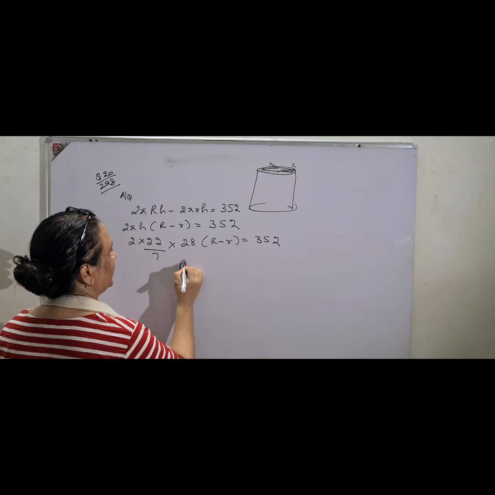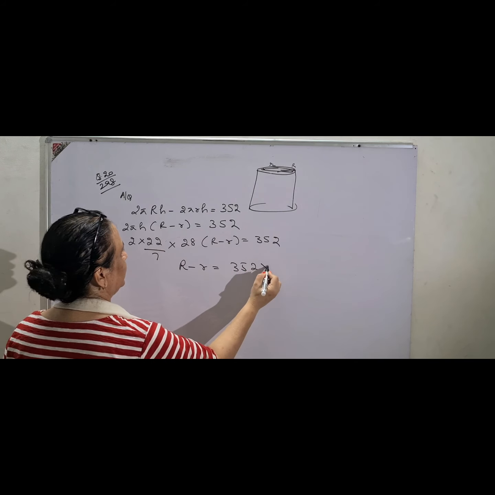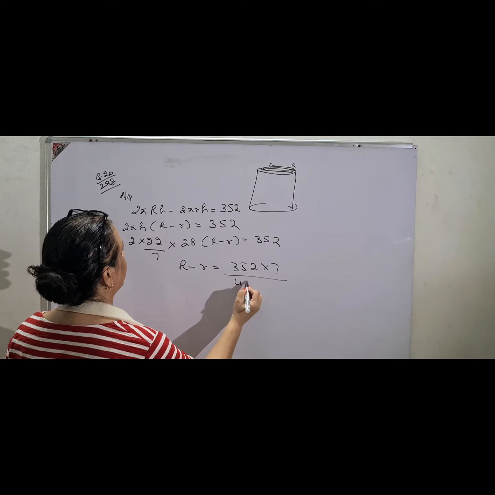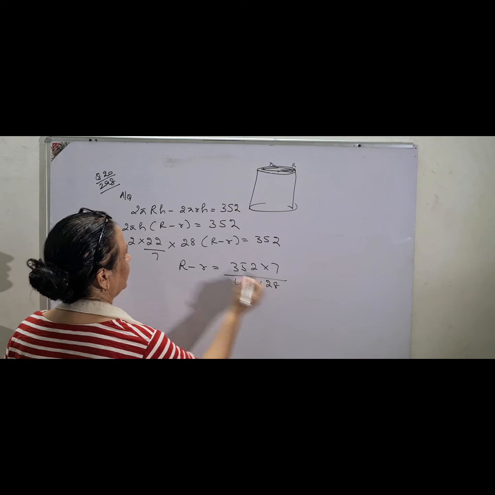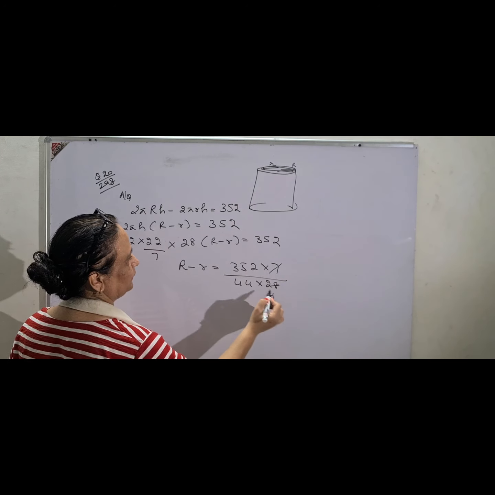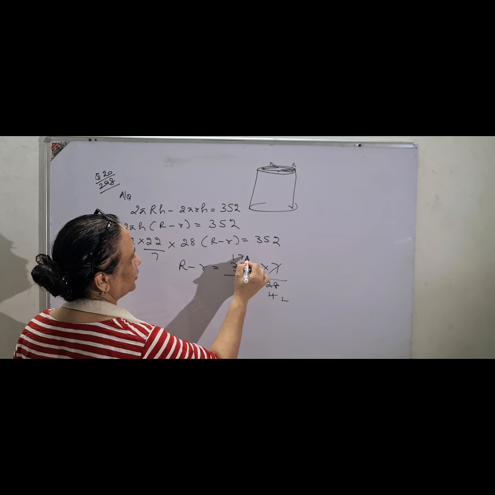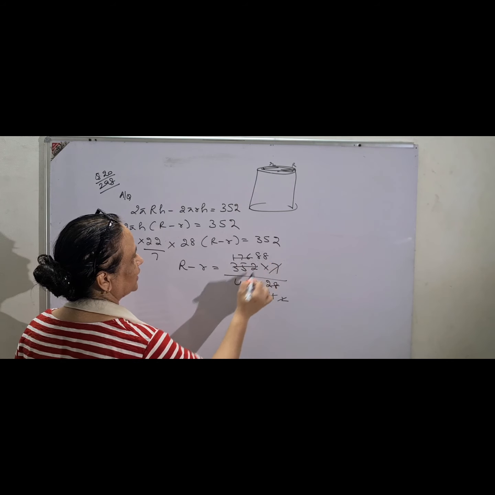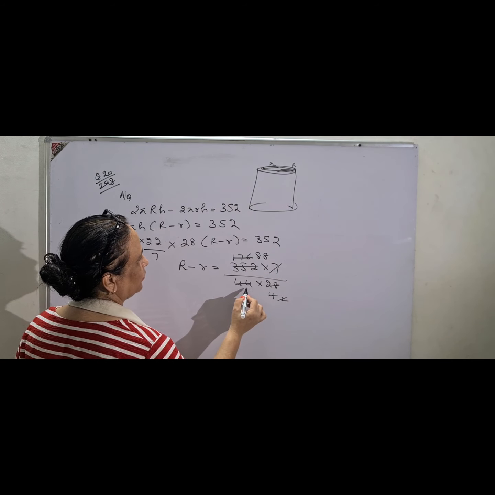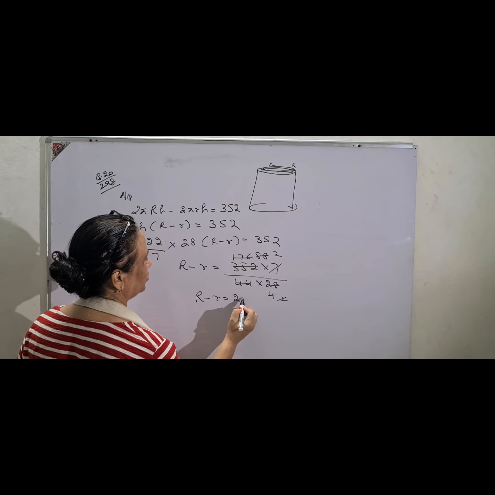And children, this will give you the value of R minus r: 352 into 7 upon 44 into 28. On the right hand side, 7 fours are 28, 2 twos are 4, 2 ones are 2, 2 sevens are 14, 2 sixes are 12, again 2 eights are 16, 44 twos are 88. So R minus r is equal to 2.